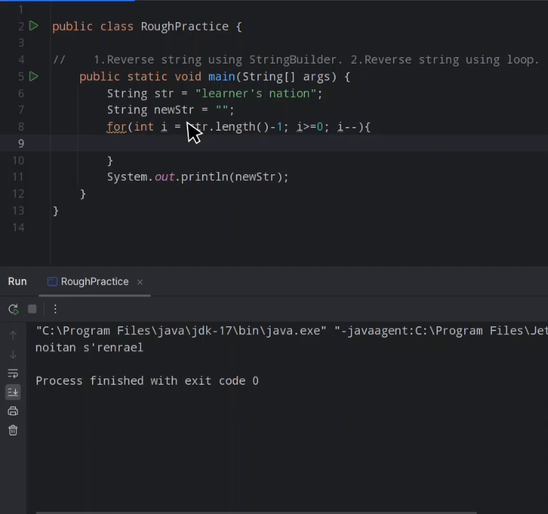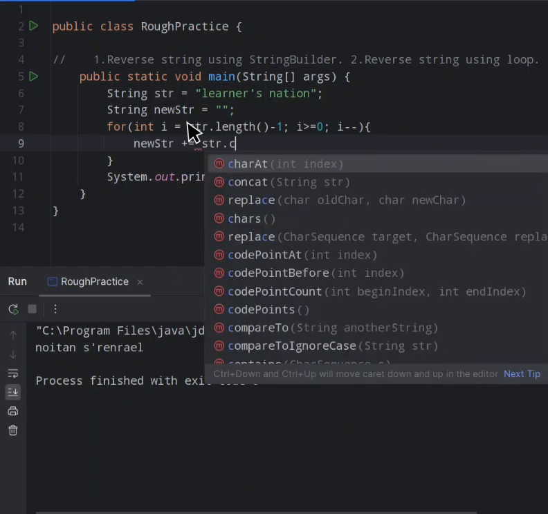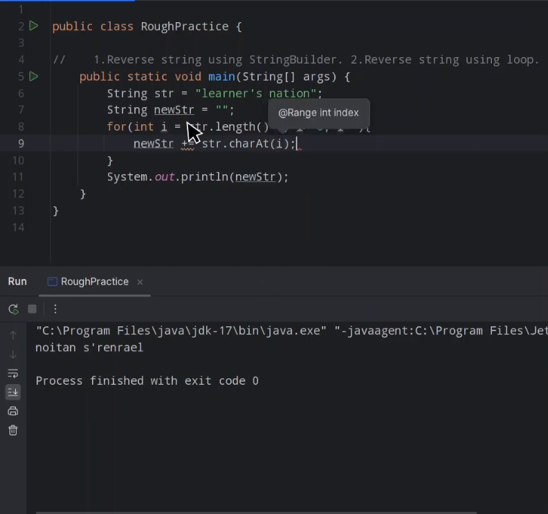And here what we have to do, we have to just assign that character of that index, i index, to the new string. So we will assign it to newStr using the plus equals operator, and then to the str.charAt(i). It will assign the char at i of str string to the newStr. Let's see the output. It should be still the same. Yeah, you can see it's still the same.